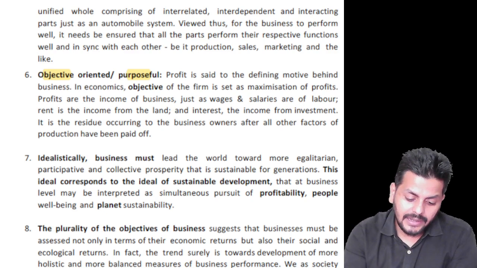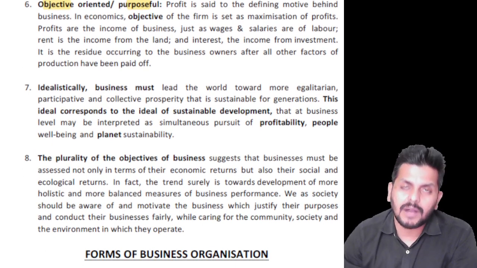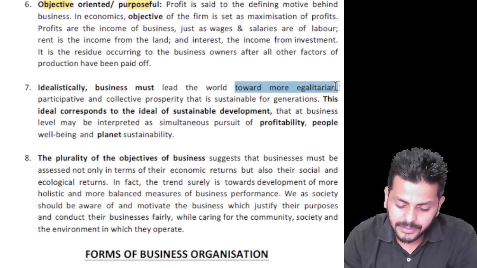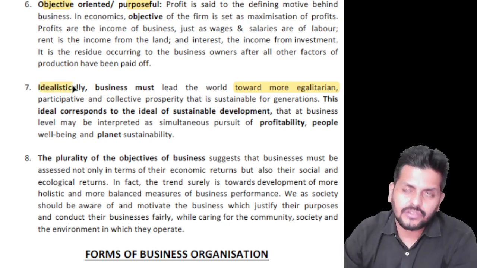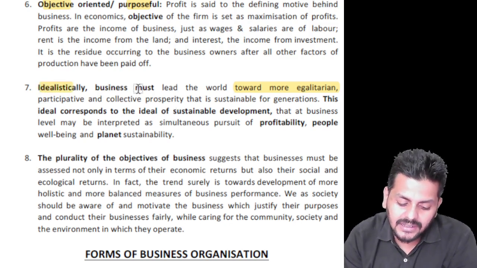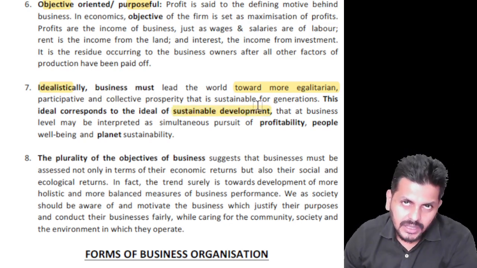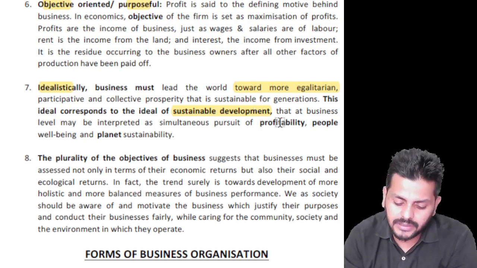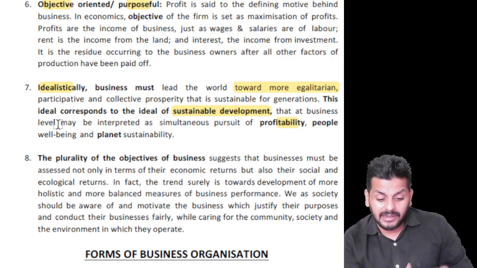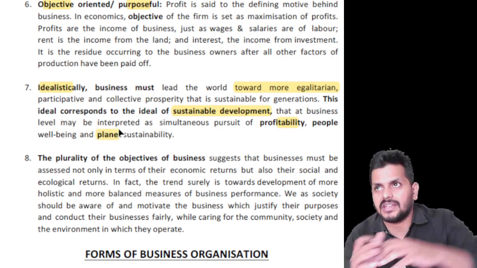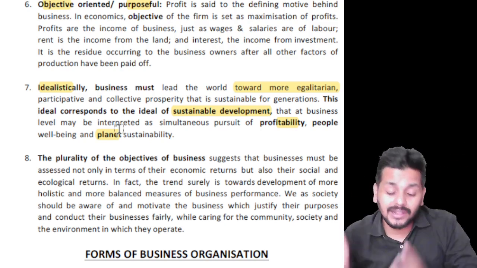And I mean, idealistically, if you look at it, businesses must lead the world towards a more egalitarian perspective, an equal perspective, where everybody is equal. So idealistically, that's what business is supposed to do, which is an idea that corresponds to sustainable development, where everybody will be able to do some business, make sure that they have profitability and people's well-being and overall planet sustainability. Look at the broad perspective that we're thinking in. So you are happy, your house is happy, the society is happy, as a whole the planet is happy.